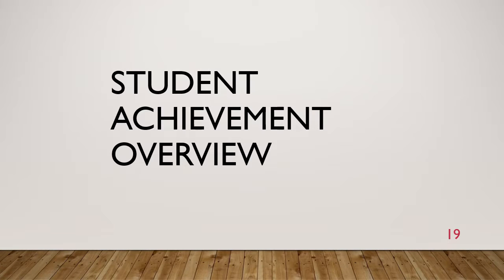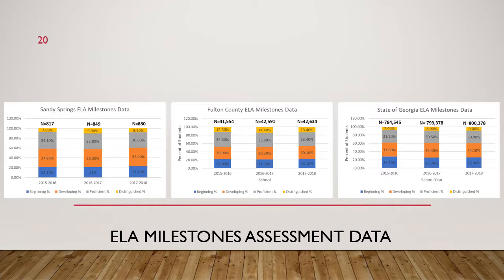And now we're going to get into the student achievement overview. Looking first at comparing Sandy Springs, Fulton County, and the state of Georgia. As you can see, we're about consistent with Fulton County and the state of Georgia when it comes to the number of students in that beginning percentage, with an increase in the last year of the students in that beginning percentage. So that's something we want to focus on, is lowering the number of students in beginning and developing and pushing them up into proficient and distinguished.